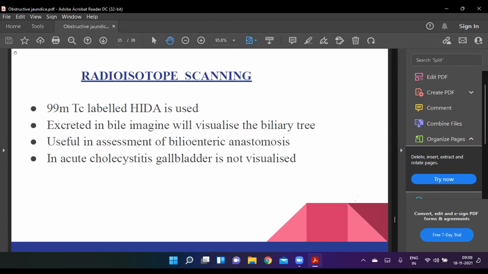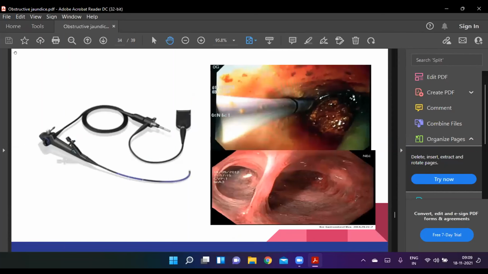This is the previous slide, please. This is the choledochoscope, and we introduce it through the cystic duct into the bile duct, and we see the CBD stone, and under vision we remove it with the help of this instrument. Next.